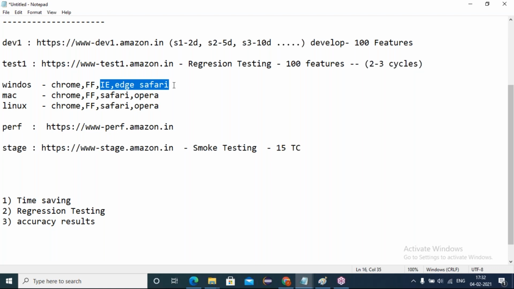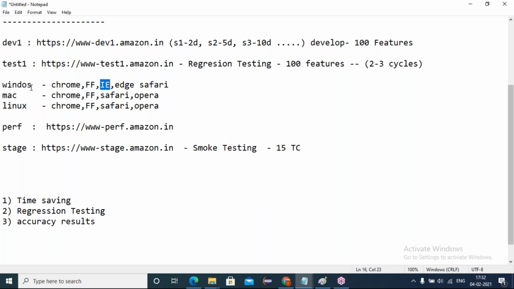and raise the error to the client, like this feature is not working in this browser. He might lose the goodwill, right? The client will lose the goodwill. Again, it will come to us. Hey Ravi, you said everything passed. Where are the screenshots? Where is the proof of concept?